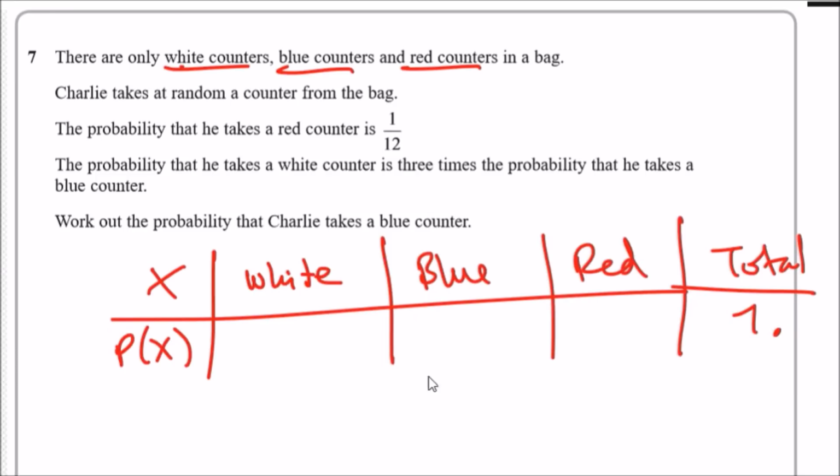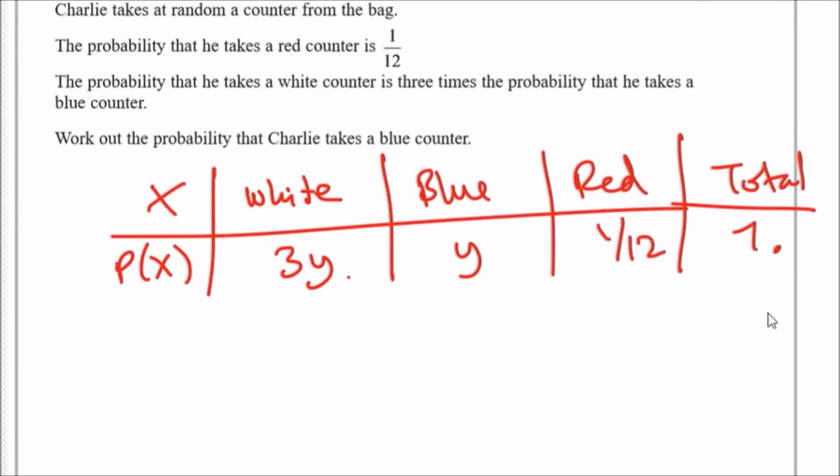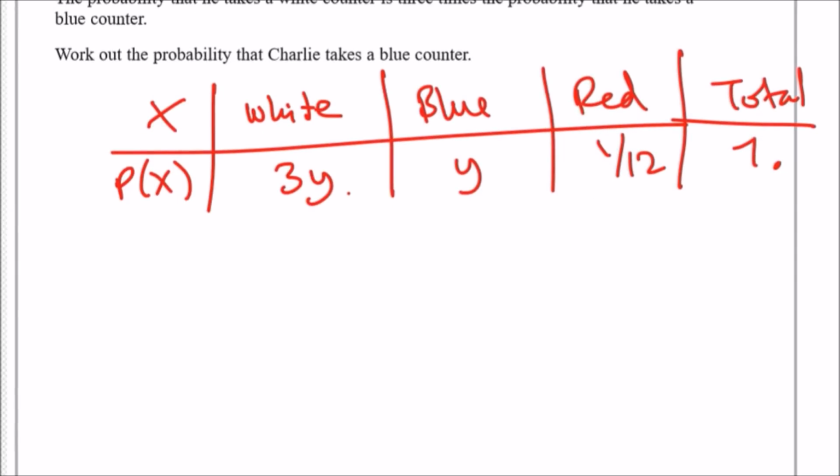So probability of getting red we know is 1/12. We also know that the probability of getting a white is 3 times the probability it takes a blue. So the blue, let's call it Y. Probability of getting white to be 3 times that value, 3Y. Now the smart thing to realize is that the only way to solve this is to realize that the sum of this probability must equal to 1. So this is actually an equation in disguise.